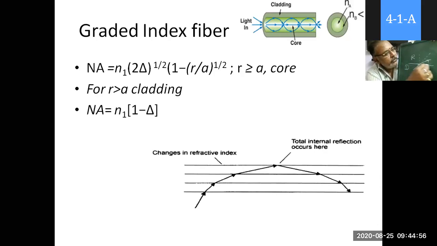So at the core, you have the refractive index profile, say n, maybe 1.5, for example. Just above it, definitely it is not 1.5. It may be 1.49. That is denser to rarer, so it bends away from the normal.